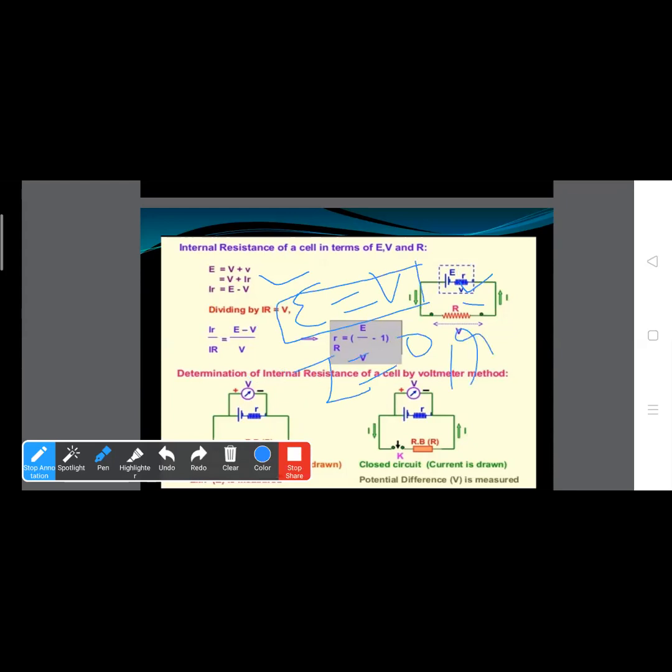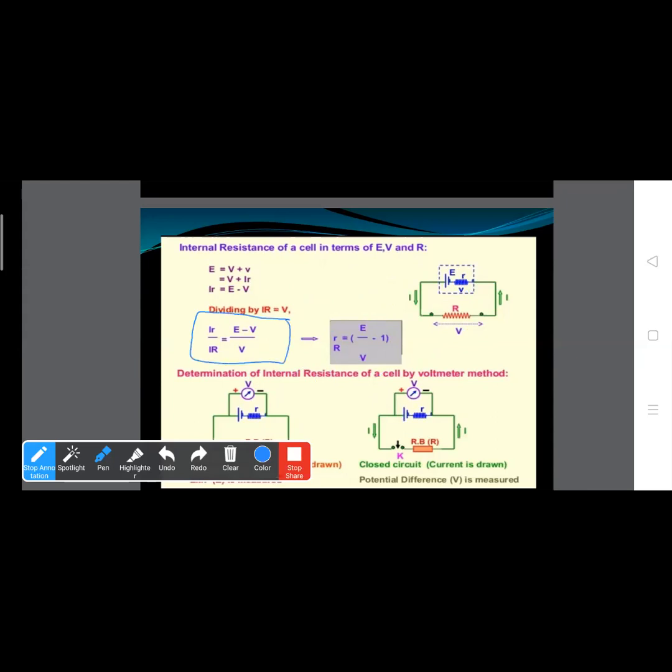So we can write r upon R equals E minus V upon V. Clear? V is the potential between these two points, given by I into R. So on dividing this equation by V, we can write this. I think this derivation is clear to you.